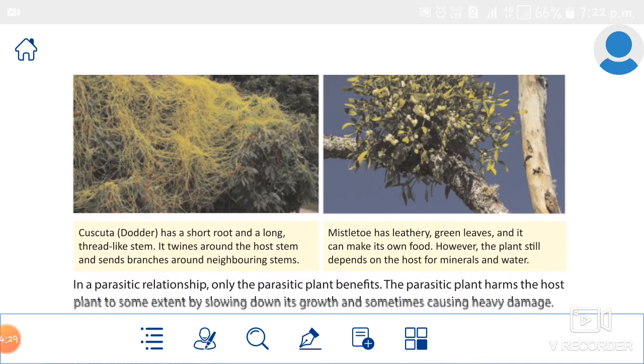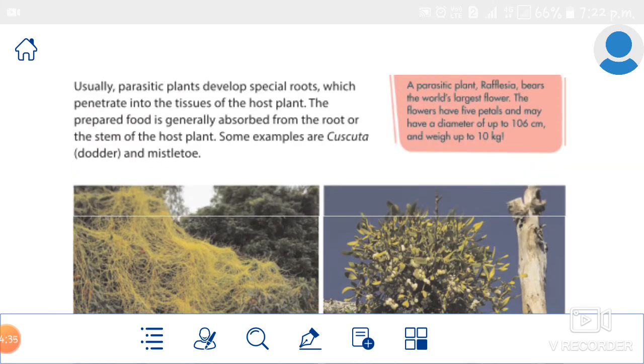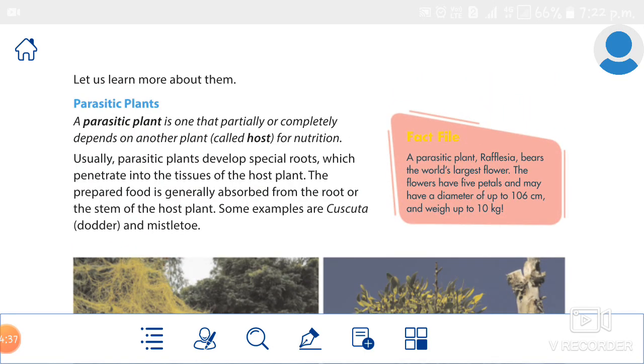And the third one is Rafflesia. See, you can see this Rafflesia.